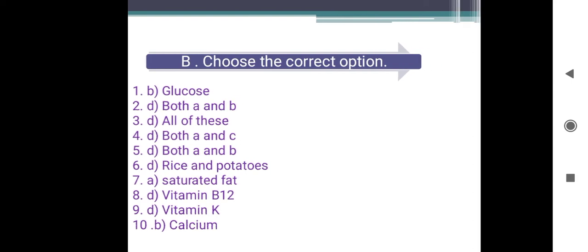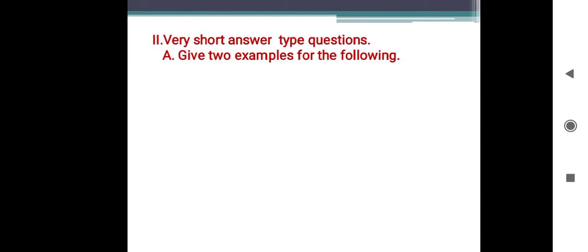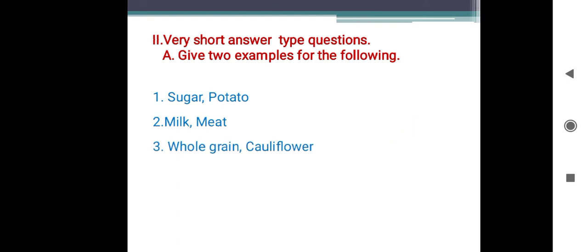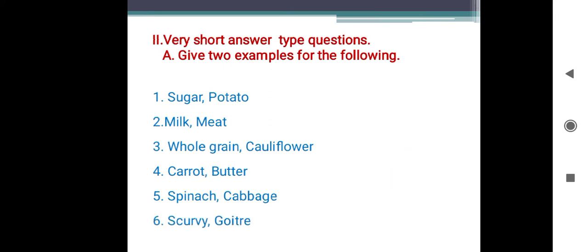Then next, very short answer type questions. Give two examples for the following. Name two sources of carbohydrates: sugar and potato. Name two food items rich in proteins: milk and meat. Name two food items rich in dietary fibers: whole grains and cauliflower. Rich sources of vitamin A: carrot, butter. Rich sources of vitamin K: spinach and cabbage. Deficiency diseases: scurvy and goiter.